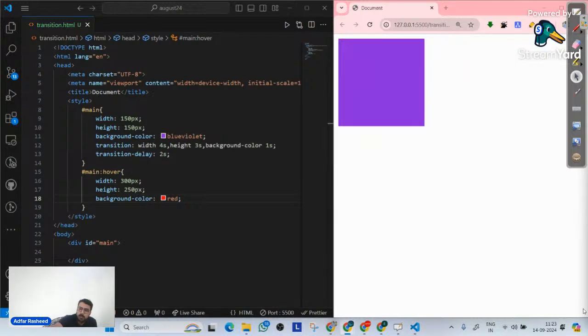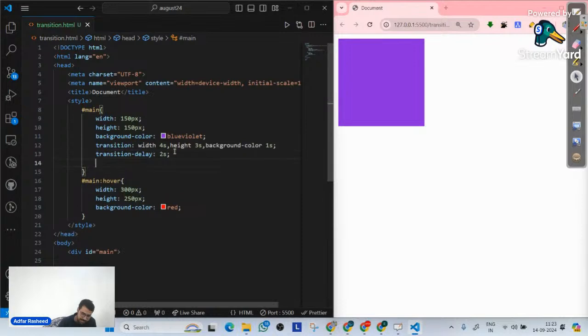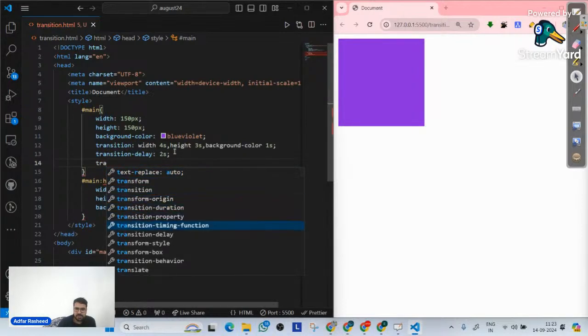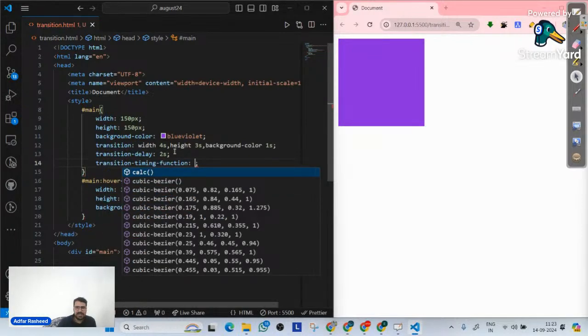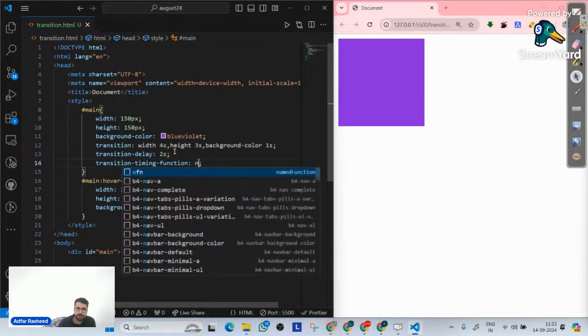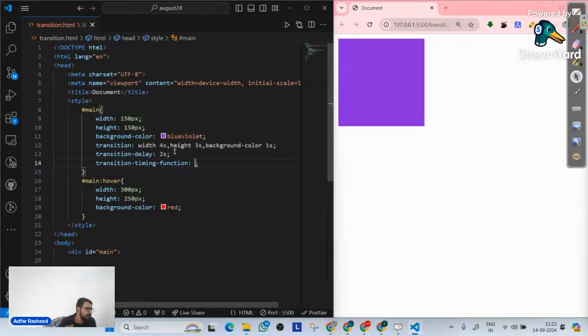Moving forward, now there's one another very important property called transition timing function, and it is asked in the interviews as well. What do we mean by transition timing function? Okay, let's try to understand what transition timing function means. As of now, it has a lot of values. What is the value of it? Transition timing function.